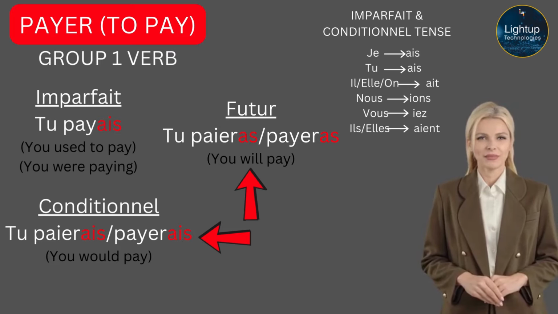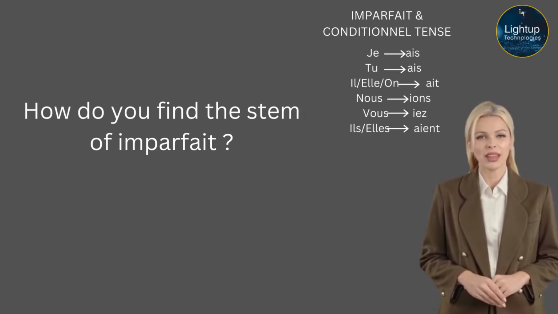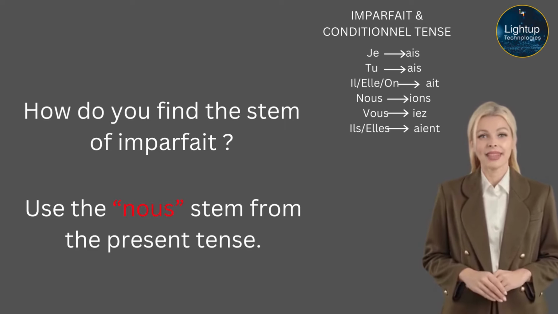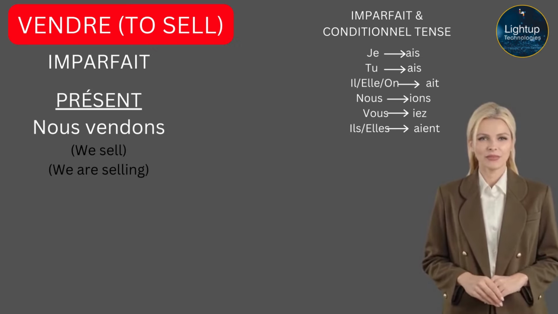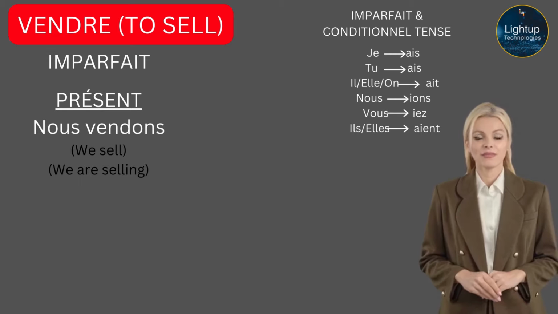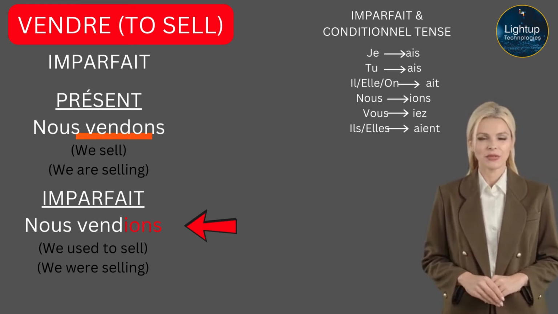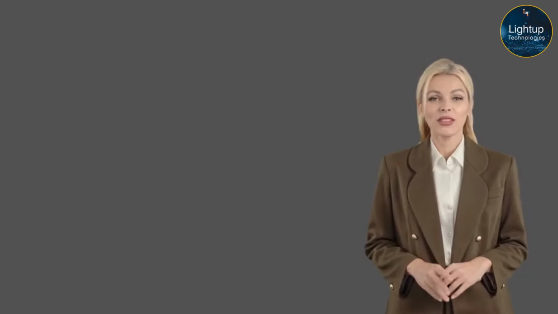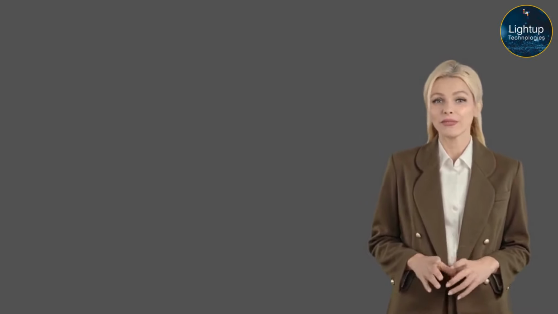You would pay. A quick recap. How do you find the stem of imparfait? You will have to take the nous form of the present tense and use the stem for the imperfect tense, and add those endings that I have shown you. Example. Nous vendons. We sell. We are selling. You take the stem vend and add the endings of imparfait. Nous vendions. We used to sell. We were selling. Try to take out as many words as possible and try to conjugate them, know their stem for imperfect and know the stem for future and for the conditional.